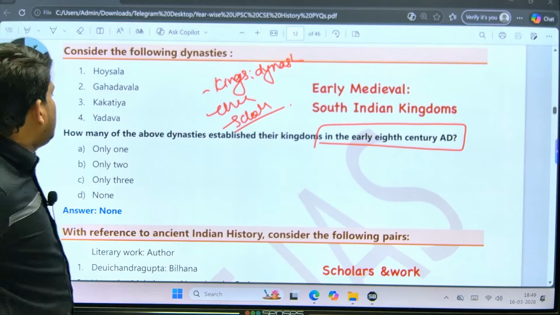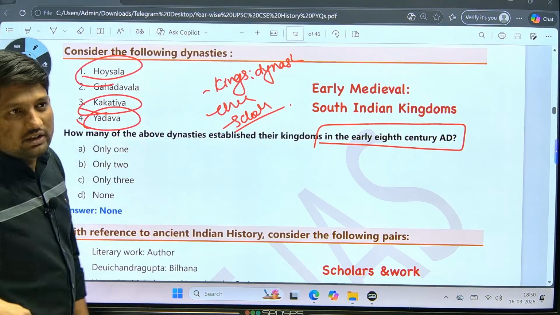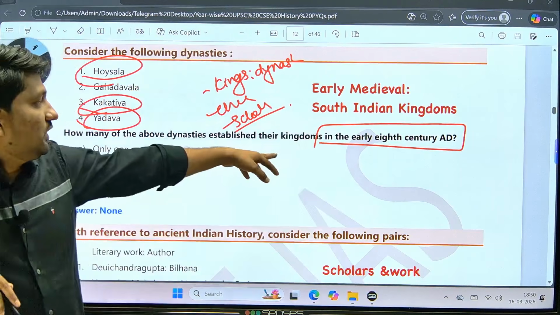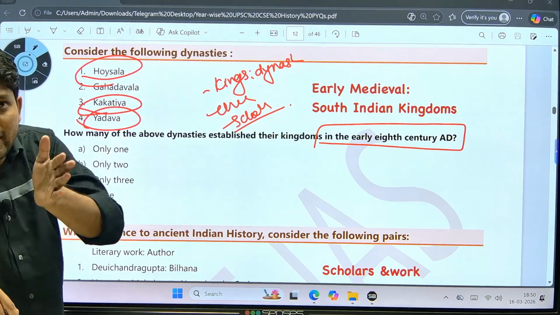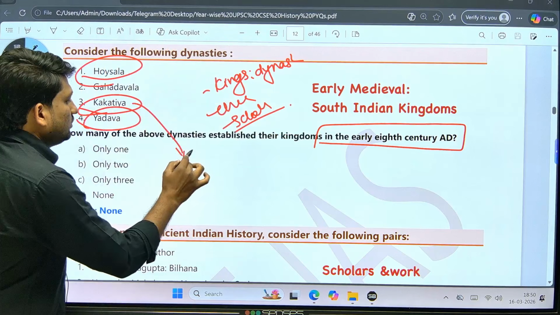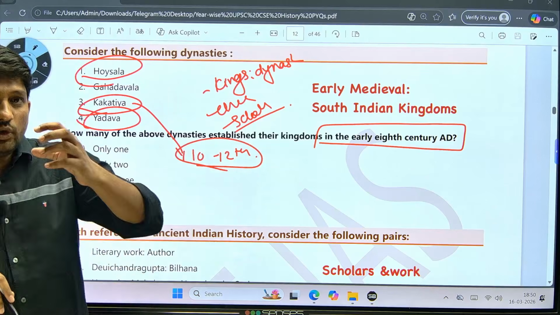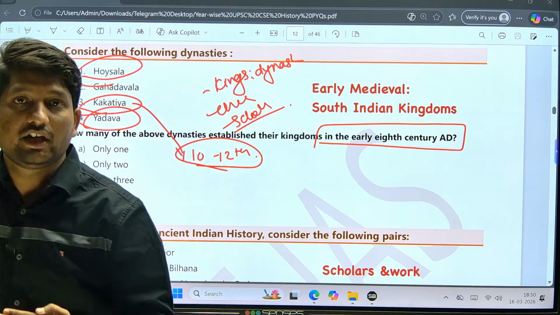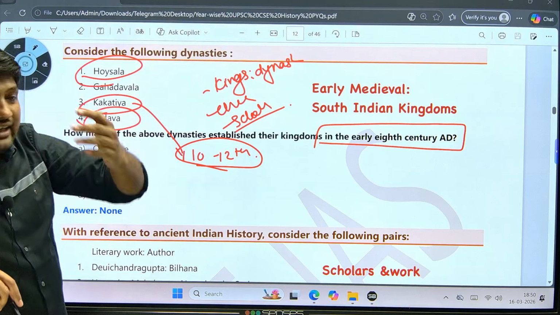Here they have mentioned the Yadavas, Kakatiyas, Hoysalas, and these did not establish their kingdoms in the 8th century. So they asked about the 8th century. These were not present from 8 to 10, they were present mostly from 10 to 12th century. So when you are studying the medieval period, early medieval period, North Indian kingdoms and South Indian kingdoms, you should focus on these kings, their dynasties as well as their chronology.